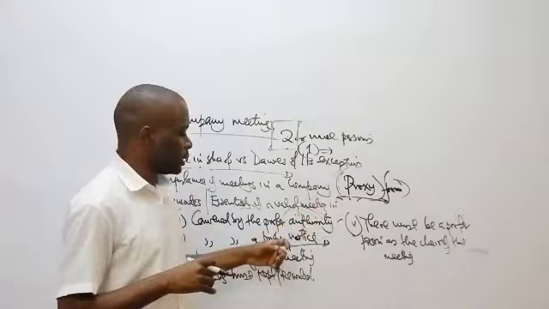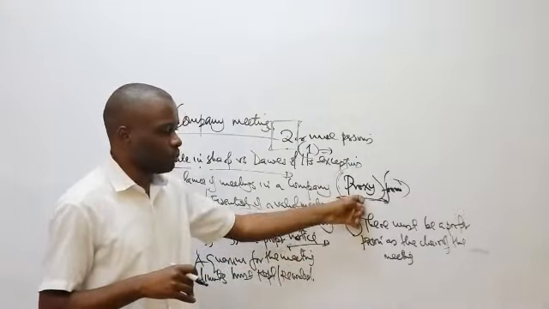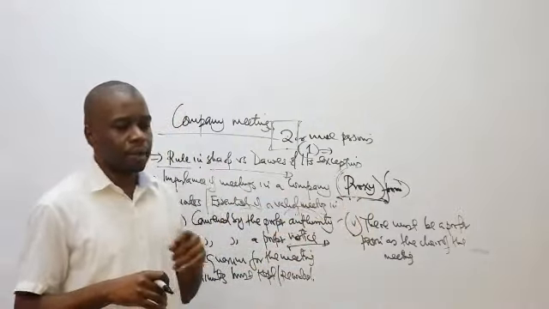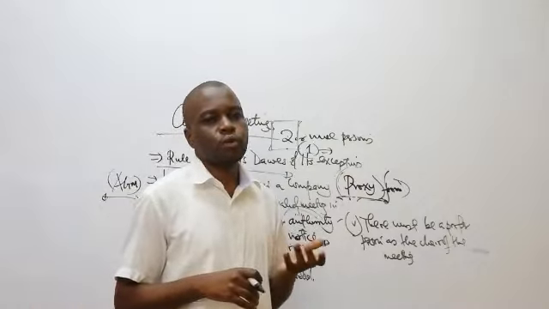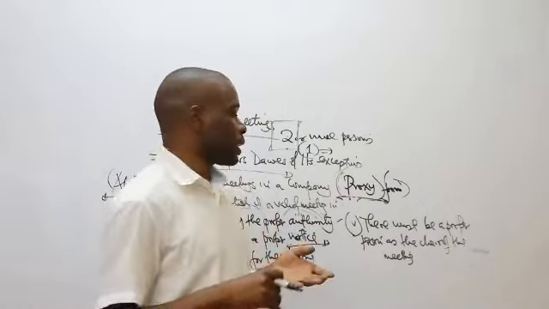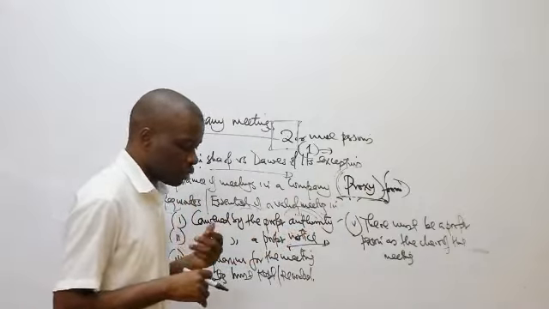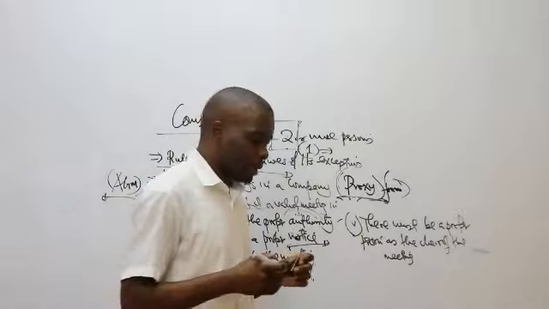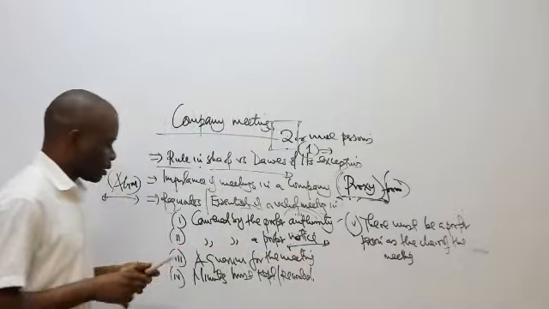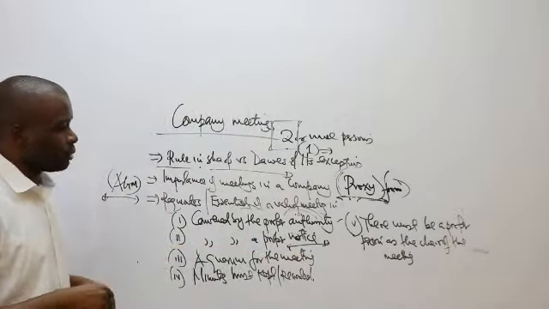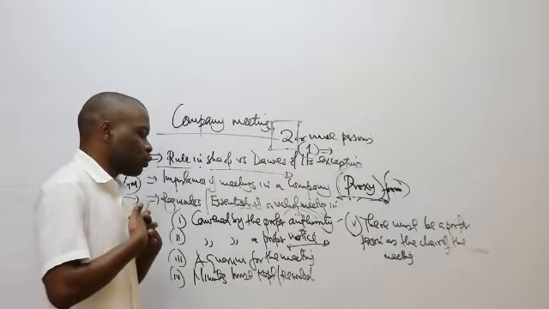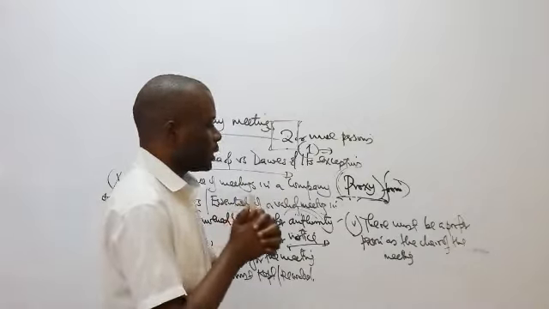So when the notice is being sent out, they'll send it out with a proxy form. The proxy form must be filled by the member in case he's not able to attend the meeting. In such a case, he'll indicate the details of who will be his or her proxy to attend the meeting on his or her behalf. So part of the ascertainment of the quorum, they'll ascertain whether there are proxies who are representing those who are not able to attend the meeting.